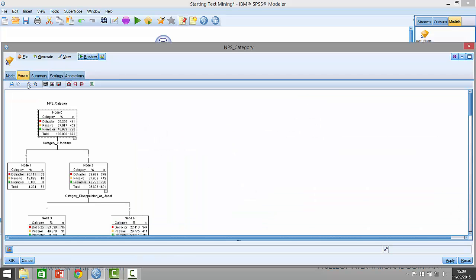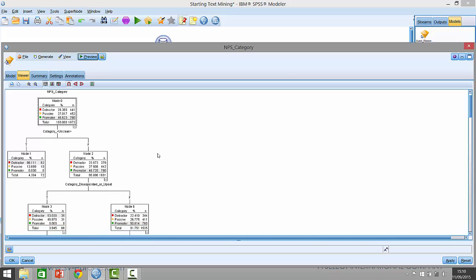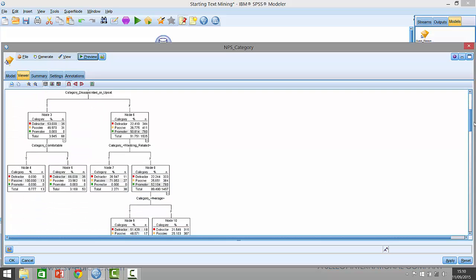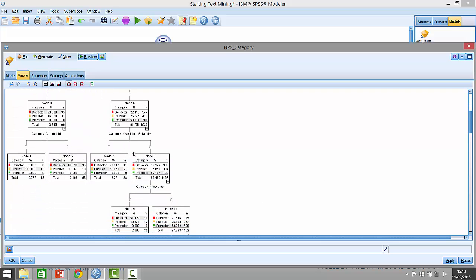If we look at the model itself, we can see that there aren't very many people who've mentioned lack of cleanliness. It's only 72, but pretty much all, 86% of them, have fallen into the detractor group. So it's a pretty important factor. For those who haven't fallen into that group but have mentioned that they're disappointed or upset, 53% of them are in the detractor group, whereas of those that didn't, 50% are in the promoter group, and so on. So we start to go down through this.